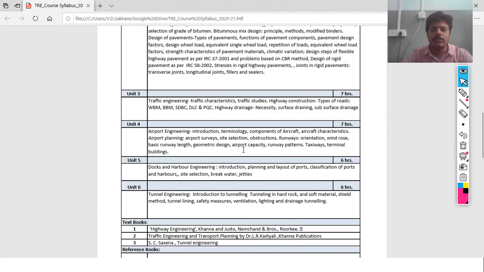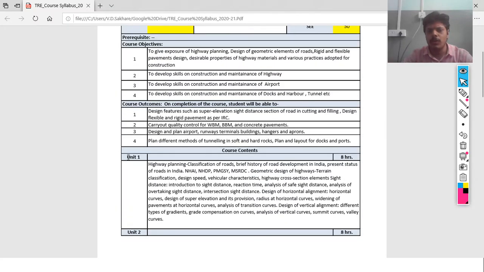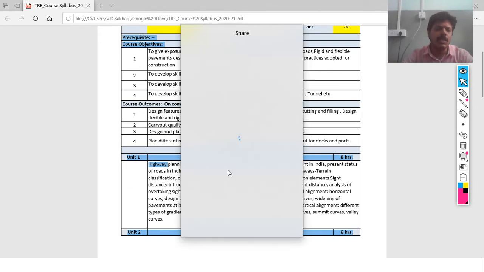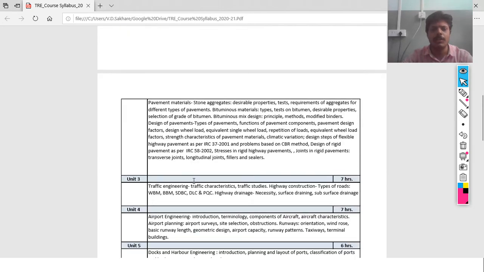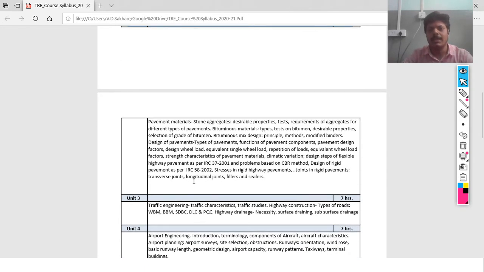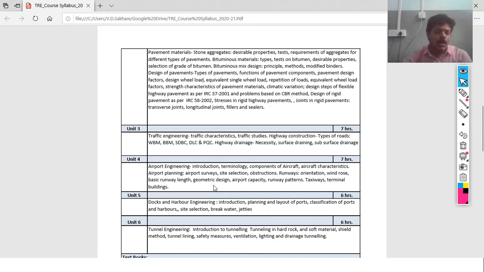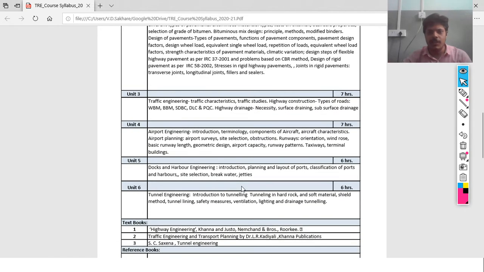There are a total of 6 topics involved. Unit number 1, that is topic number 1, deals with highway planning, classification of roads, and different geometrical parameters. Topic number 2 deals with pavement materials. Topic 3 deals with traffic engineering. Topic number 4 deals with airport engineering. Topic 5 contains docks and harbor engineering, and the last topic deals with tunnel engineering.